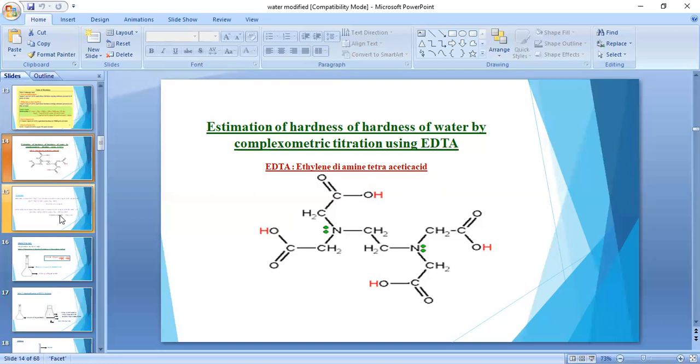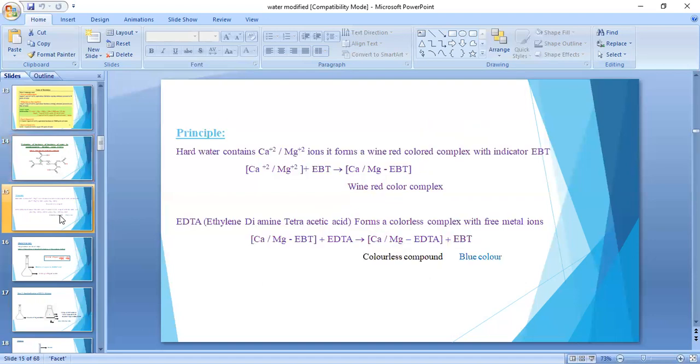Next, what is the principle involved in this method? There are two basic principles. Hard water consists of calcium and magnesium ions.